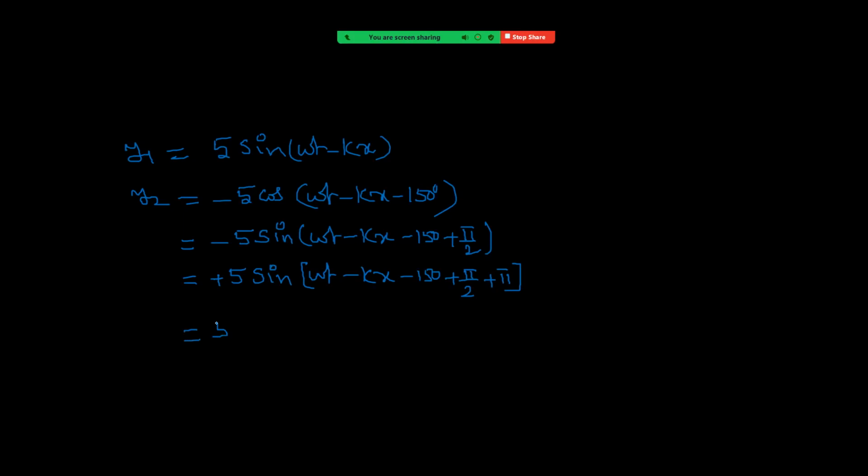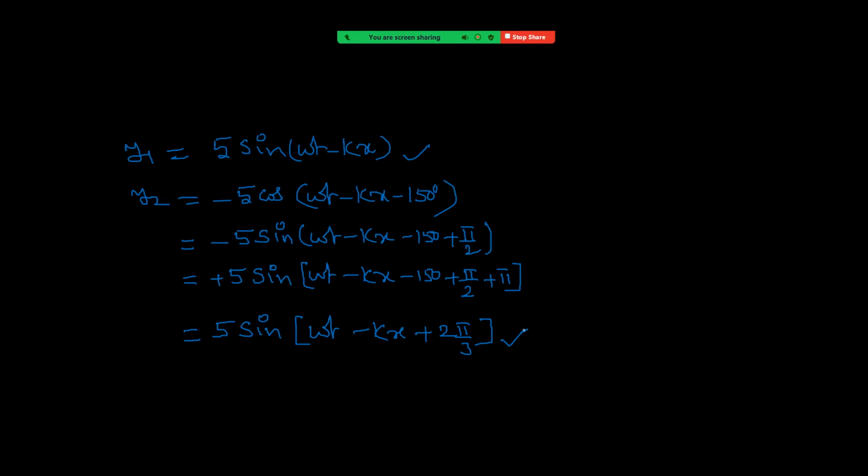It is equal to 5 sine(omega t minus kx, pi by 2 plus pi, and this is minus 150). So it is now plus 120, which means 2 pi by 3. Now you can say first one y1 is omega t minus kx, y2 is omega t minus kx plus 2 pi by 3. So we got two waves and the phase difference is 120.